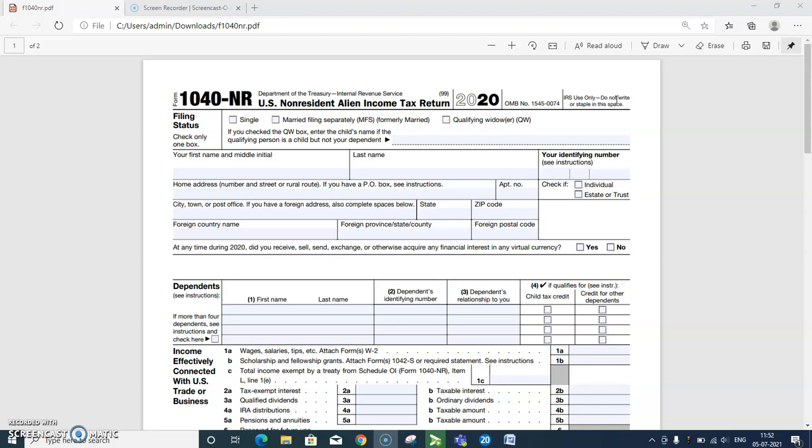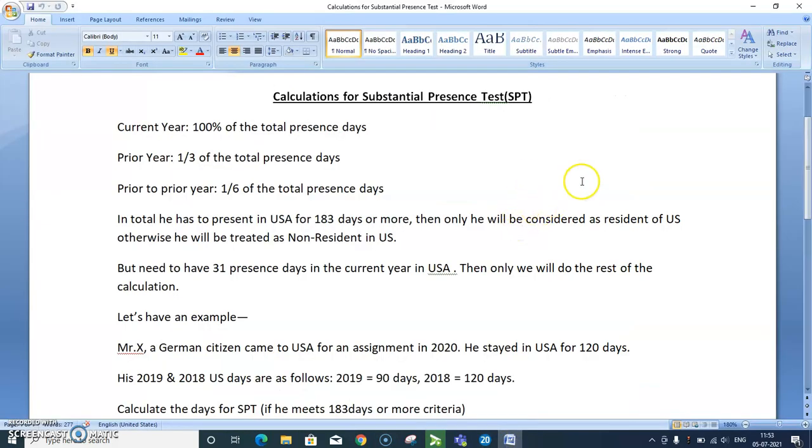The second test is the substantial presence test. For the purpose of this test, I have prepared a Word file so that you can have a better idea. If you want to meet the SPT, or substantial presence test, then you have to be present in the US for 183 days or more in total. But there are certain criteria with which we determine the SPT test.